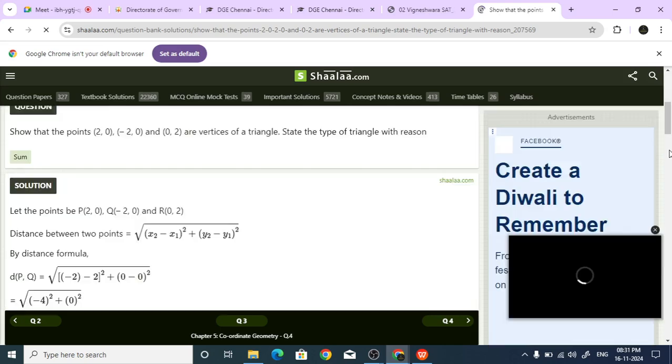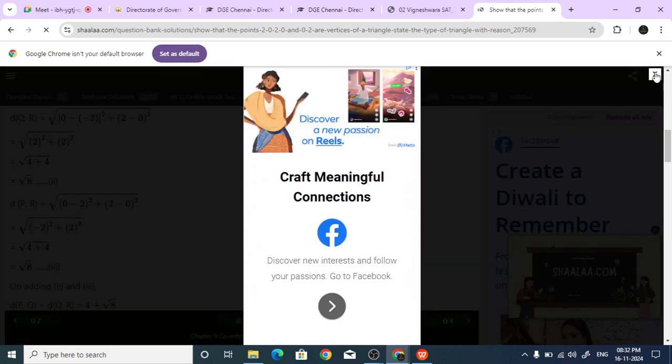Oh, they are finding the distance and then doing it. That is okay. I think we'll go by their method only, no problem.